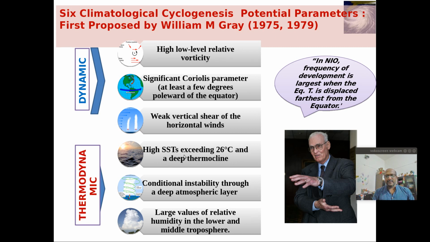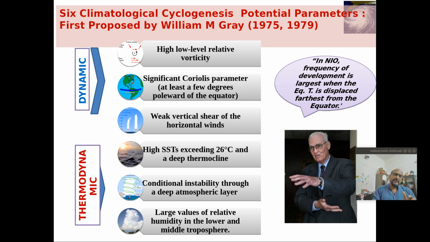SST should be greater than 26 or 27 degree Celsius, not only at the surface, but through a depth at least up to the thermocline depth. The heat potential, that means thermal heat potential of the ocean, should be maintained to a depth of at least thermocline.